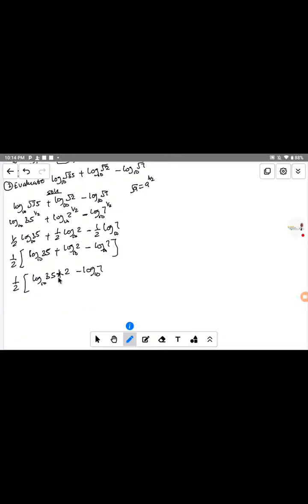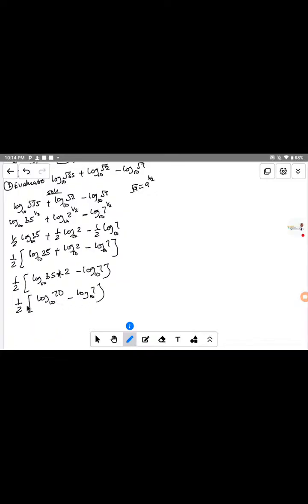If we multiply 35 times 2, we get 70. Do you understand? So let me close the bracket. That means we have 1 over 2, open bracket, log of base 10 of 70, minus log of base 10 of 7.